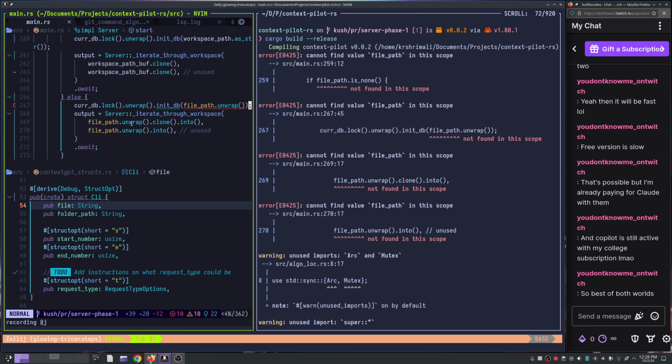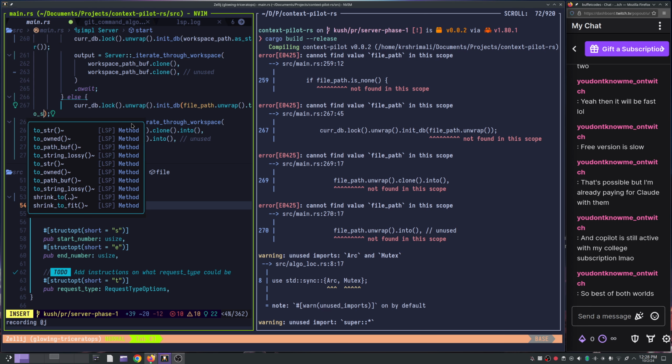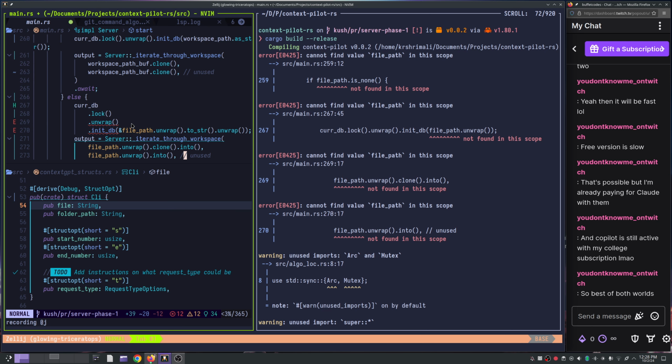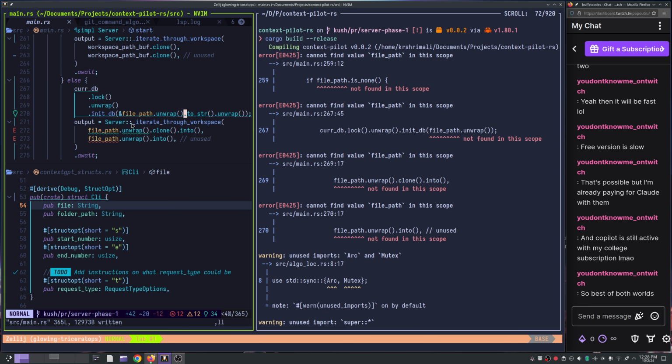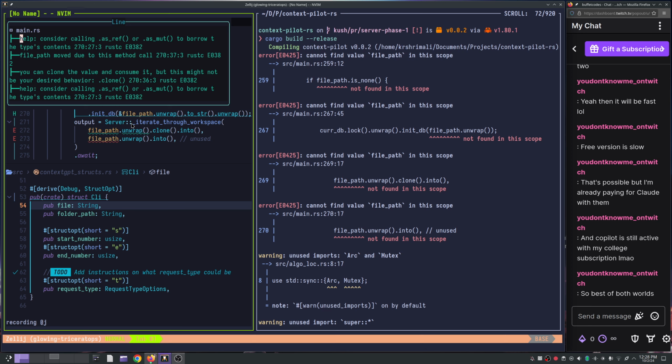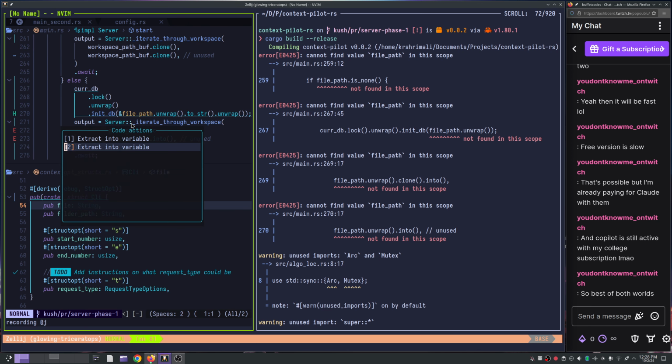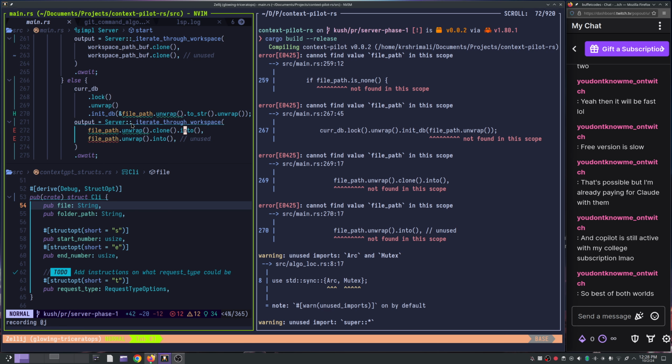Expected star found path buff. Okay, man, take the star. Is this okay now? It's okay.